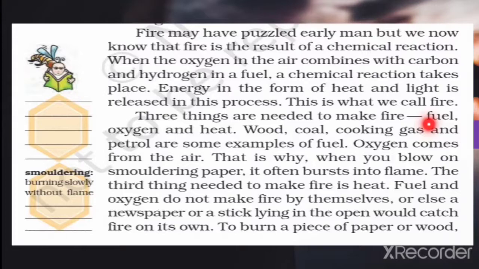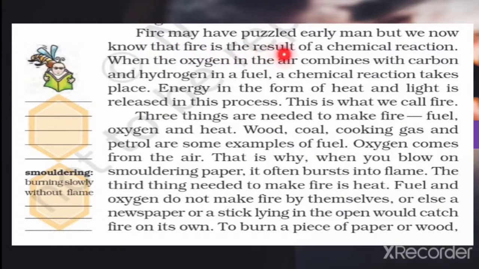Early man didn't know what fire is. He had just seen lightning and volcanoes, and he was frightened. But today we know what fire is. We learn in science that fire is a combination of oxygen, carbon, and hydrogen in a fuel. A chemical reaction takes place, and energy in the form of heat and light is released. This energy is free in this process, and that's what we call fire.